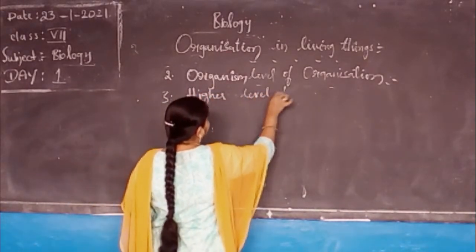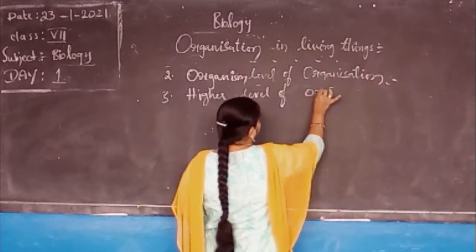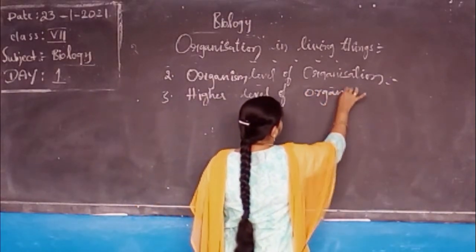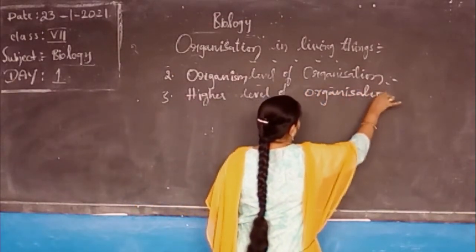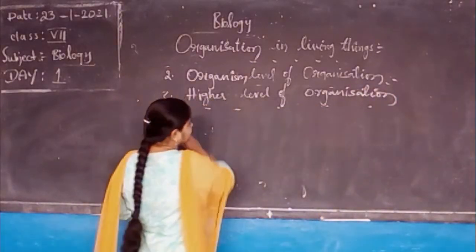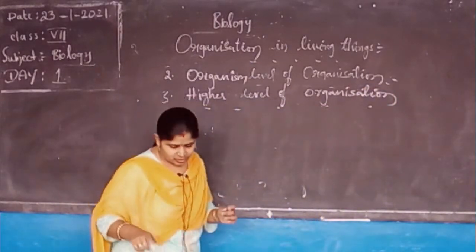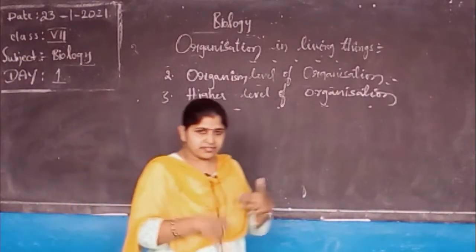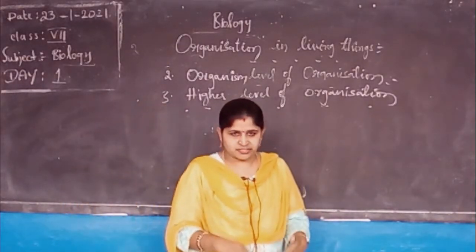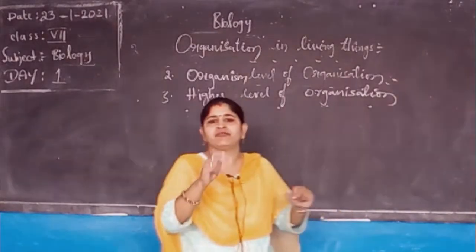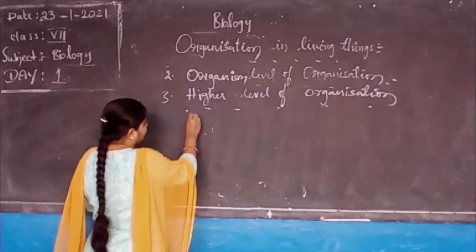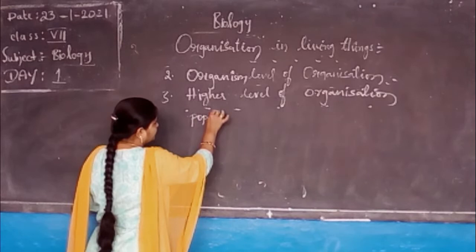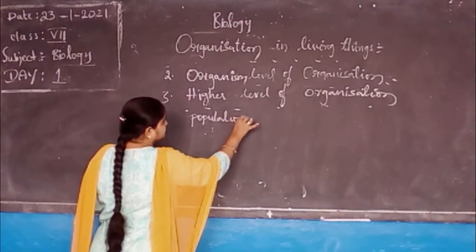Okay. Then coming to the third one, higher level of organization. What do you mean by this higher level of organization? Let us see. Normally human beings, organisms, all grouped together to form what? Population.